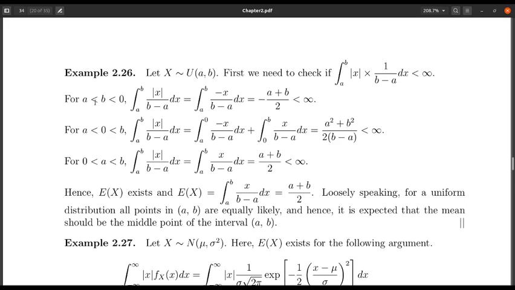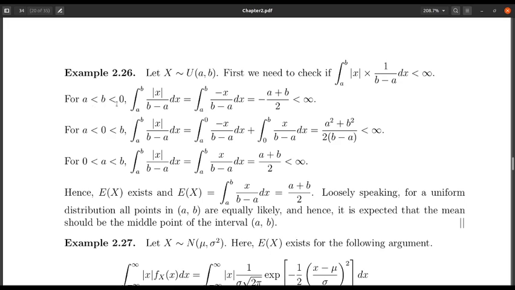The first case is when a and b are both negative, the second case is when a is negative but b is positive, and the third case is when a and b are both positive. You can include the equality case here also; it does not matter, since either a equals 0 or b equals 0 can be incorporated in these cases.